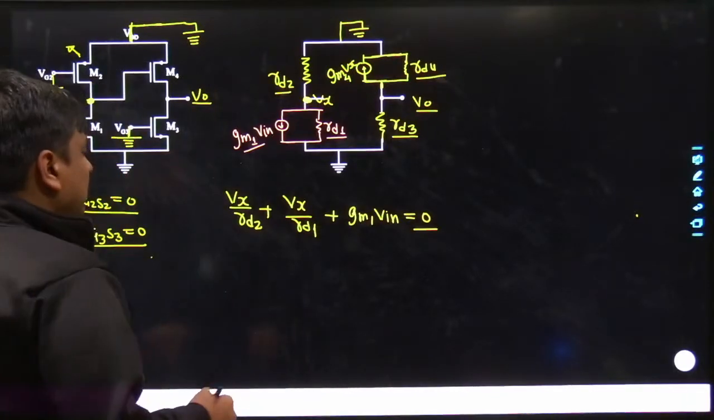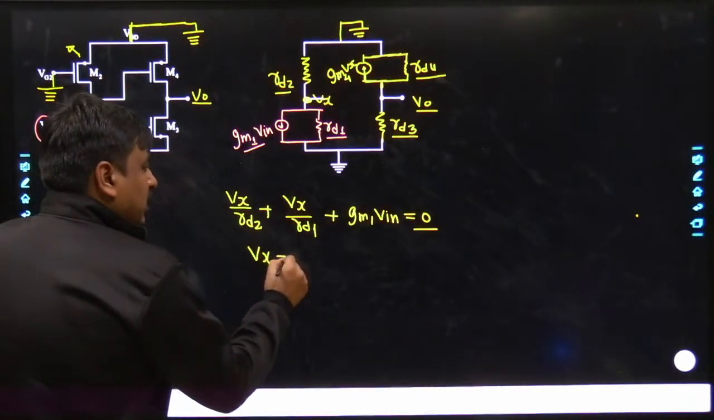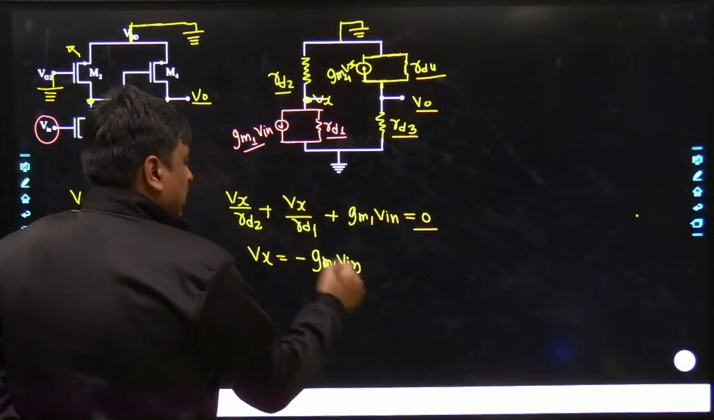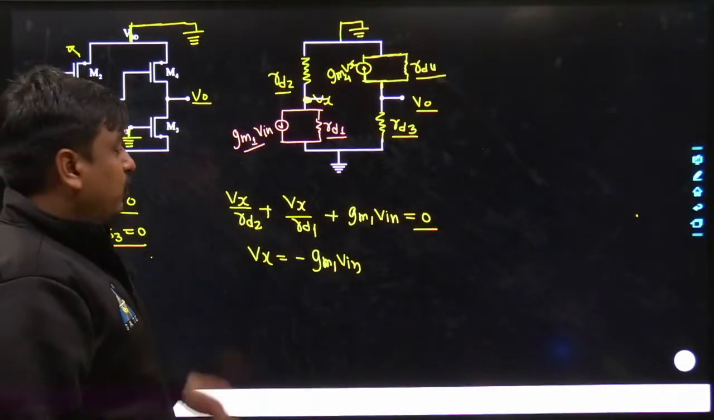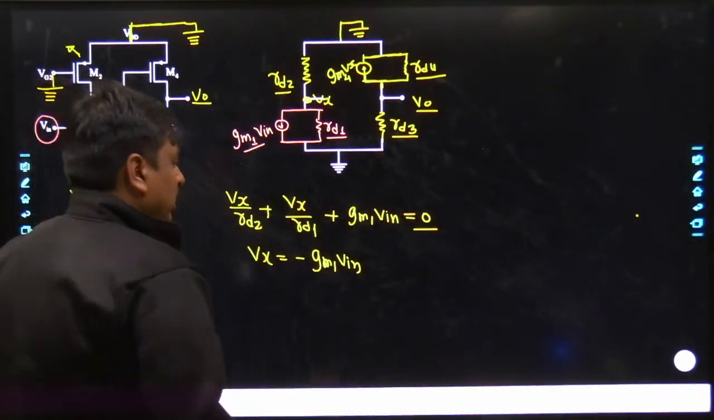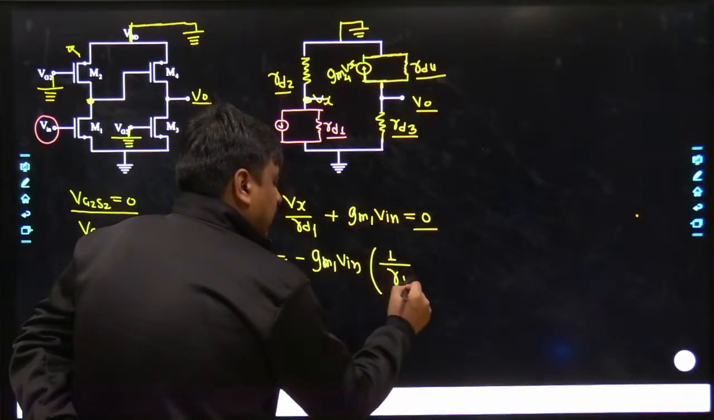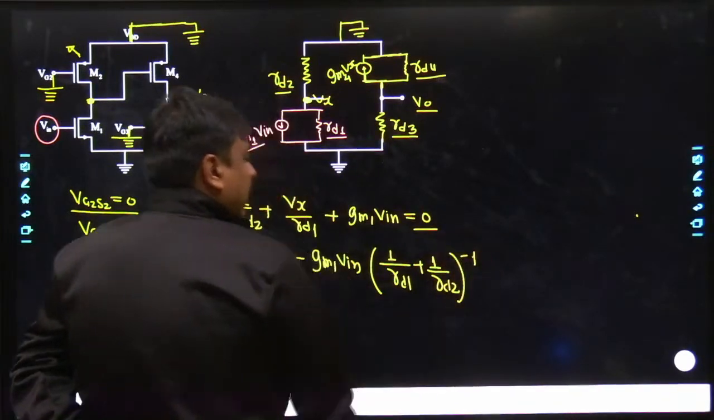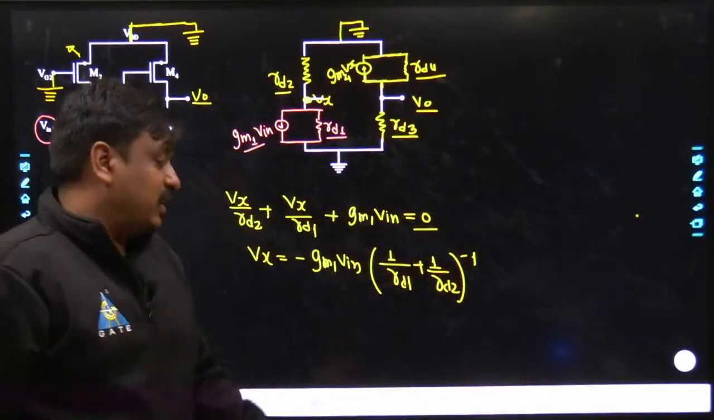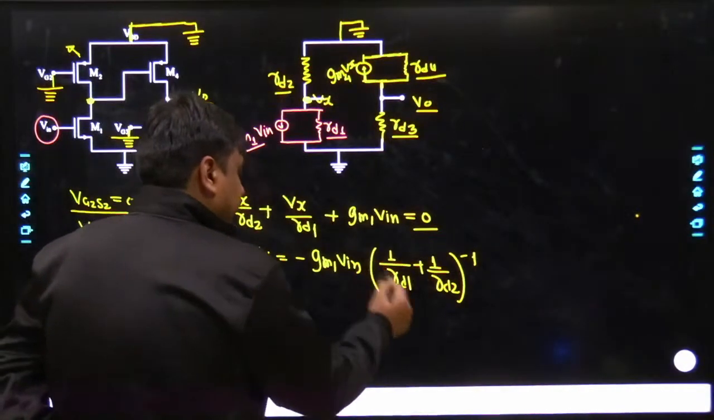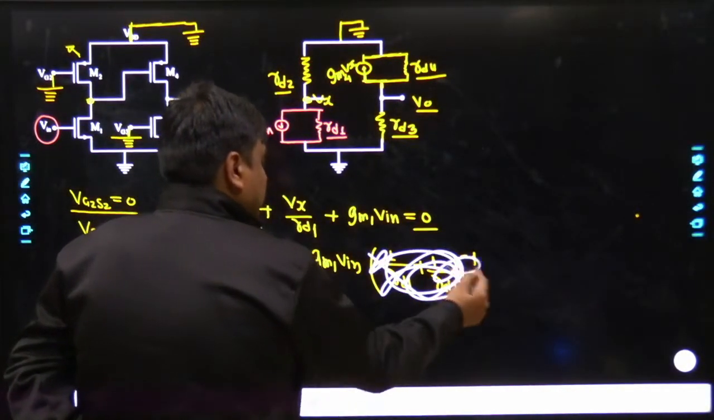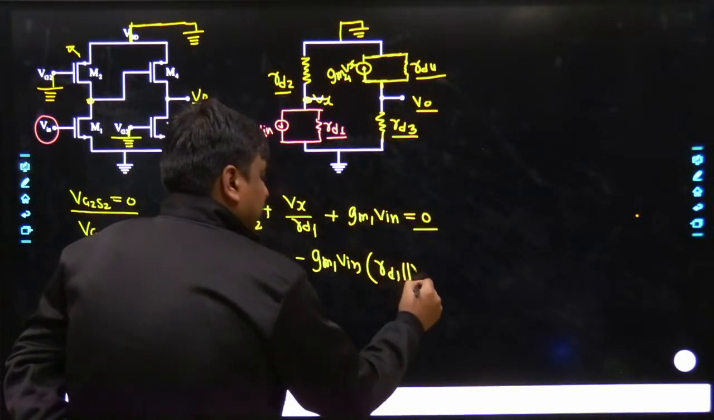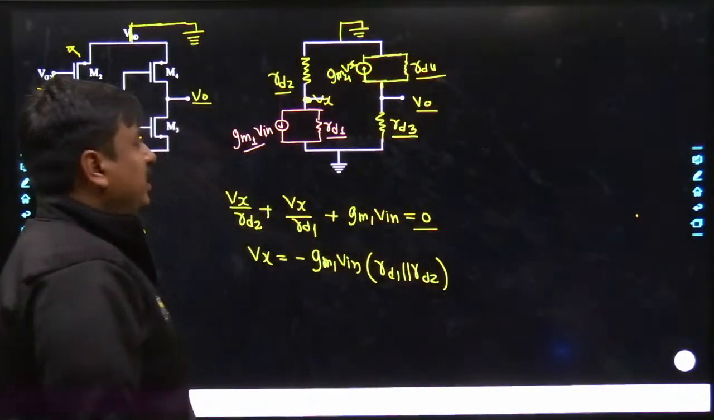Yes. So from here easily I would be able to get the value of Vx, which would be equal to minus GM1 Vin. The 1 upon RD1 plus 1 upon RD2 would go towards the right-hand side, would become 1 divided by RD1 plus 1 divided by RD2, and you have to take the inverse of it, and you can simply say it's a parallel combination of RD1 as well as RD2. So why don't we write it here itself? Here it becomes the parallel combination of RD1 as well as RD2. Yes, my dear friends.